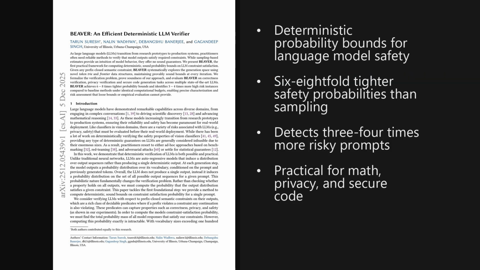I'm Alex. Today we are looking at a paper from the Hugging Face trending list, published on December 5th, 2025, about 8 days ago. It introduces a framework that gives deterministic, provably sound probability bounds for large language model safety checks, achieving 6 to 8 times tighter probability bounds and spotting 3 to 4 times more high-risk instances than common sampling methods. The paper is titled BEAVER, an efficient deterministic LLM verifier. And as we will see later, the implications for verifying correctness, privacy, and secure code generation are quite significant.